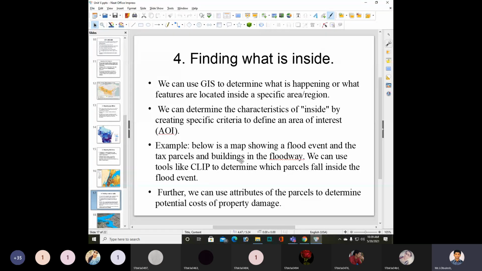Finding what is inside, we can use a geographic information system to determine what is happening inside an area of interest.